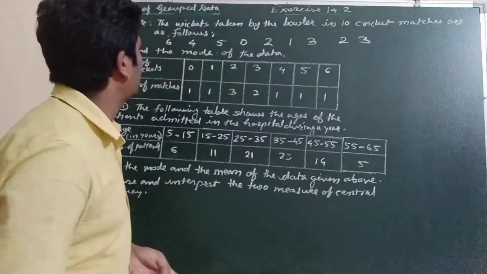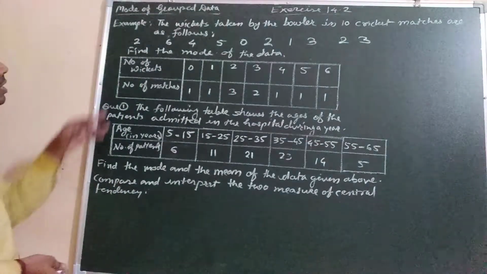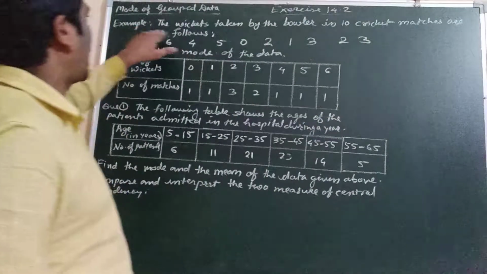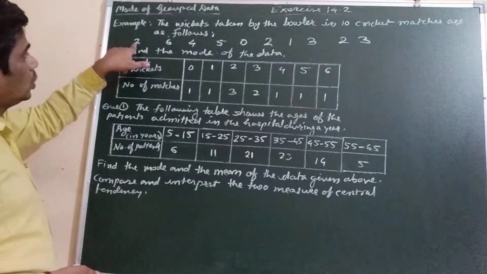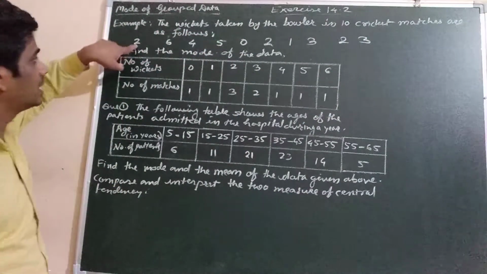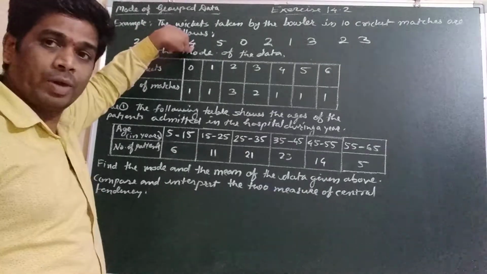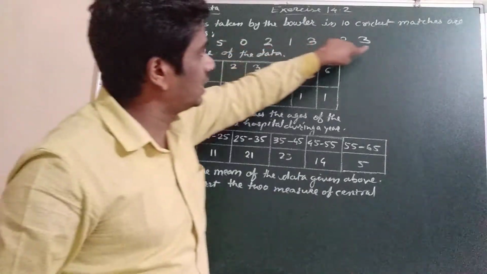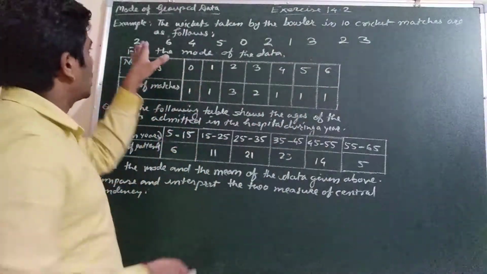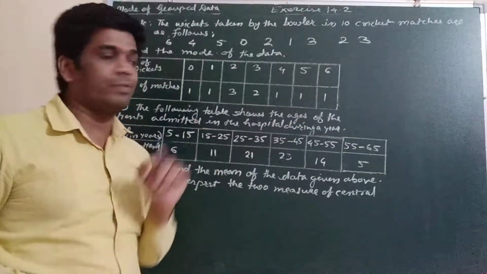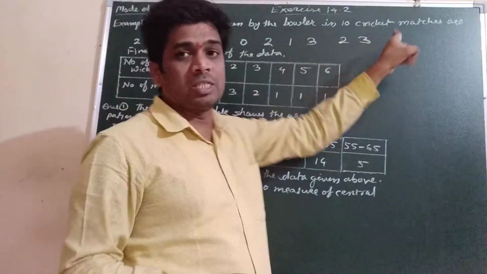So let's see here, we have taken two examples. The wickets taken by the bowler in 10 cricket matches are as follows. In the first match he has taken 2 wickets, second match 6 wickets, in third match 4 wickets. Like that it has taken in 10 matches. This is called ungrouped data because there is no frequency given. This data, if you see, is ungrouped data.